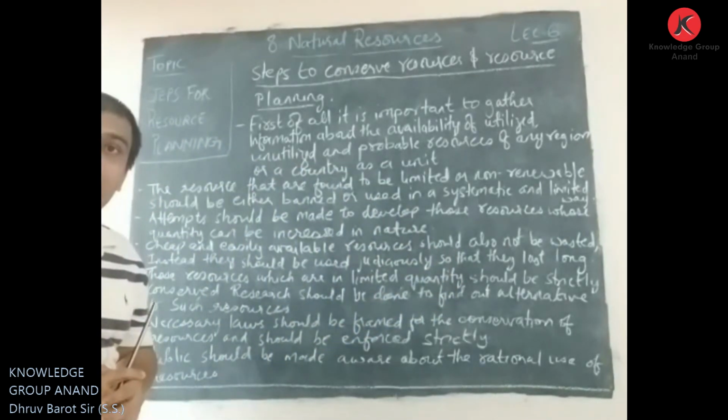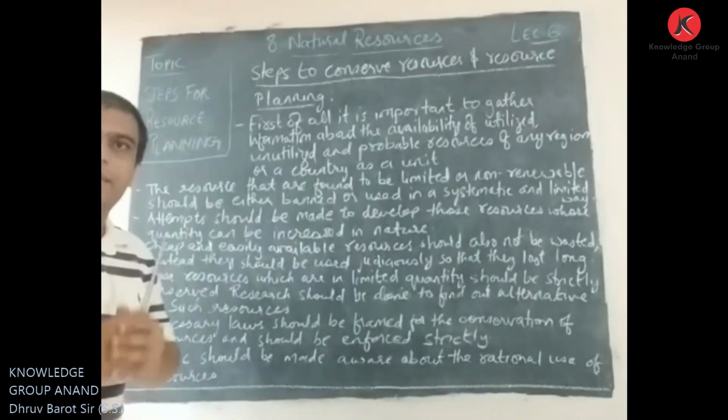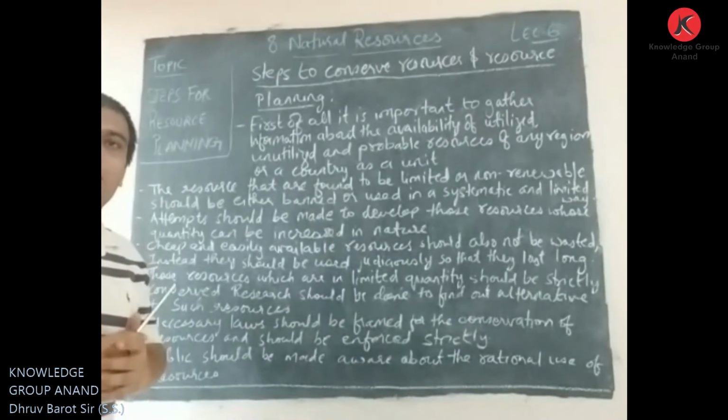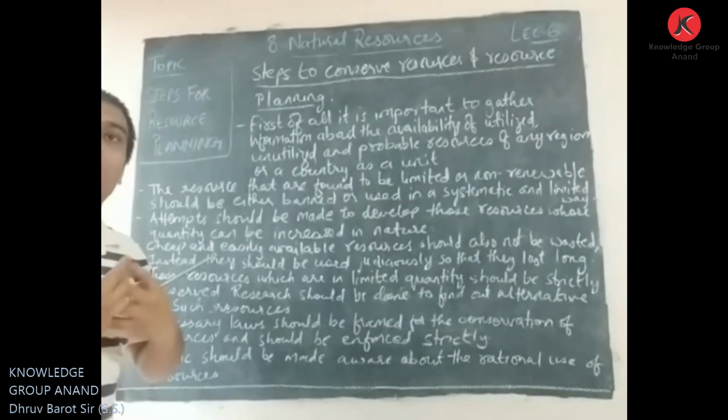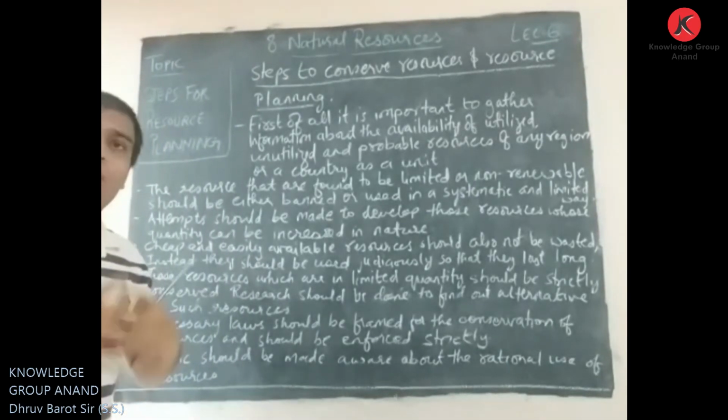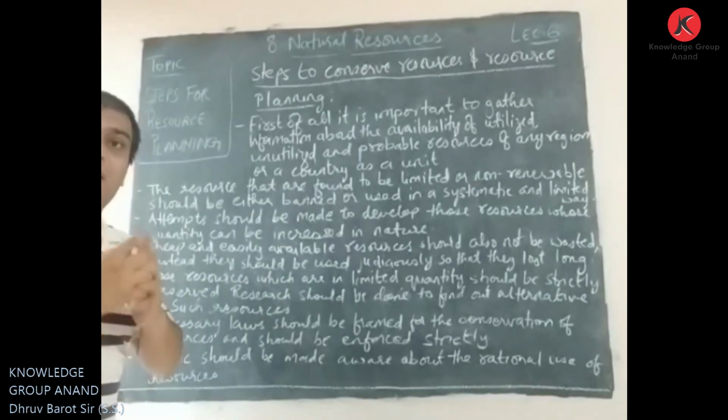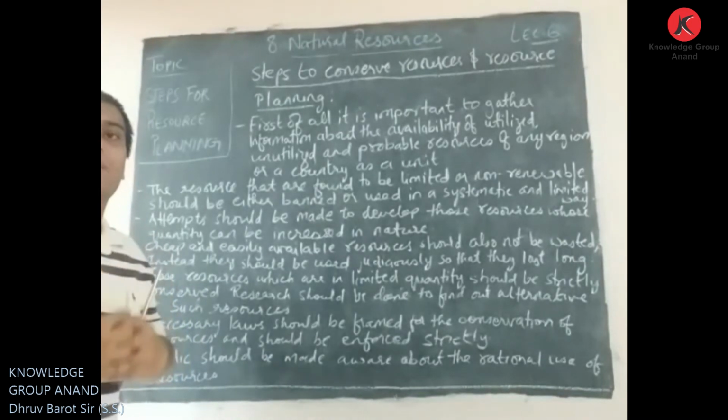Here also it is said, we all know the nature of human beings is normally that whatever is easily available to us, we do not have much value about it. We do not care about it if that particular thing is easily available to us.